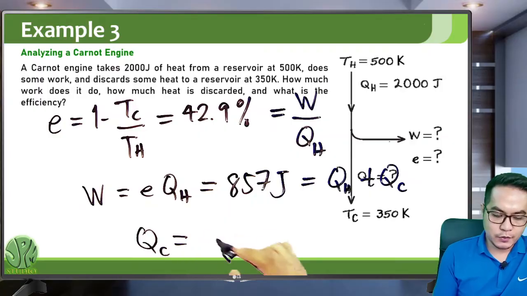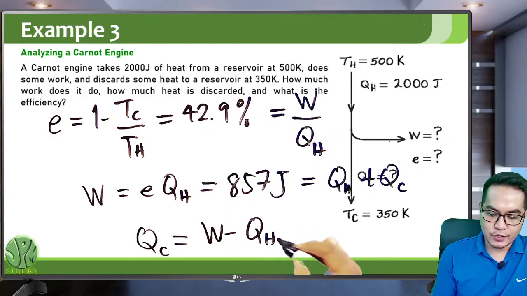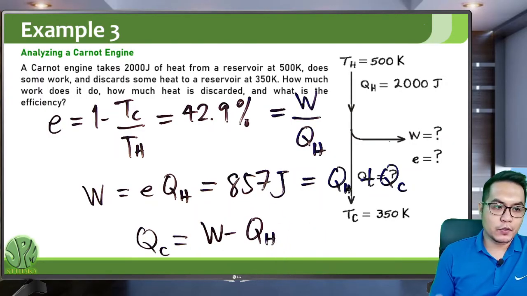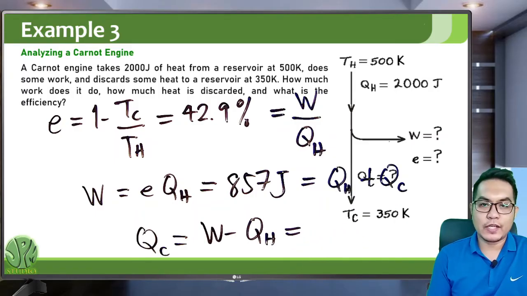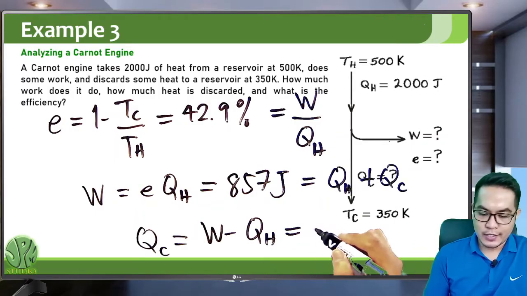Since work is equal to QH plus QC, we can now solve for QC. QC is just equal to work minus QH. We already know the work, we already know QH, and we can now solve for the heat released to the cold region. This is negative